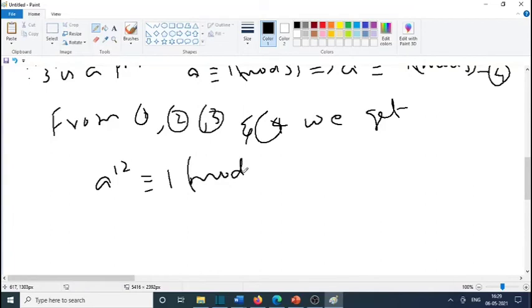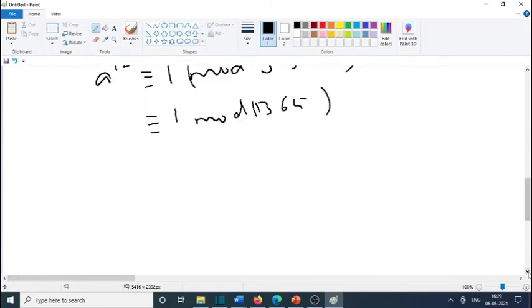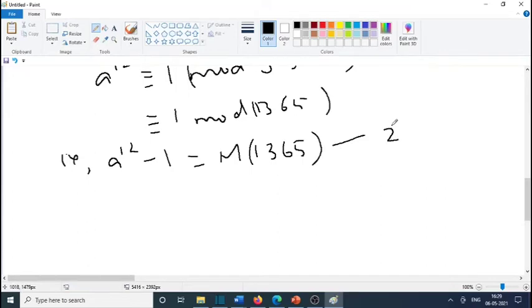So 1 mod 3 into 5 into 7 into 13, that is congruent to 1 mod 1365. That is, a raised to 12 minus 1 is a multiple of 1365. This is equation 5. We have up to equation 4.